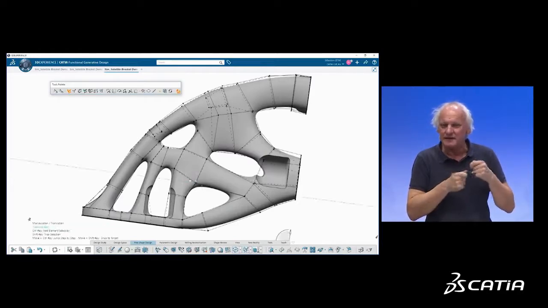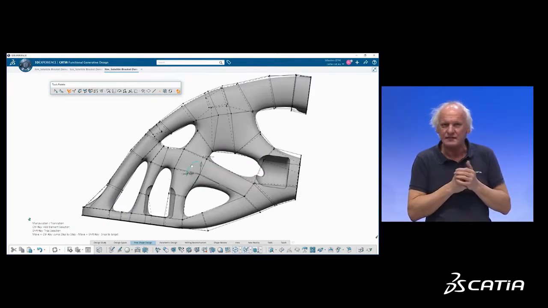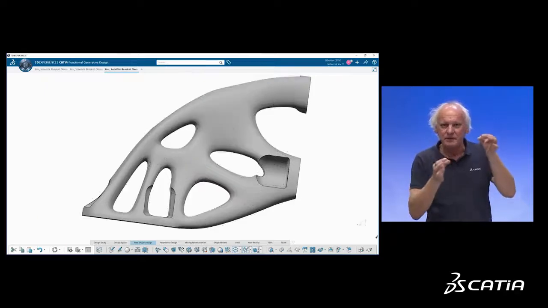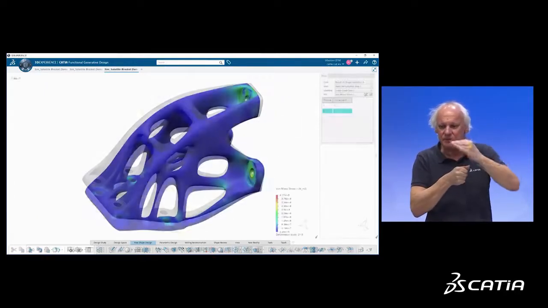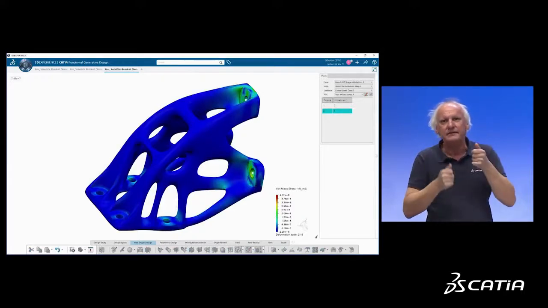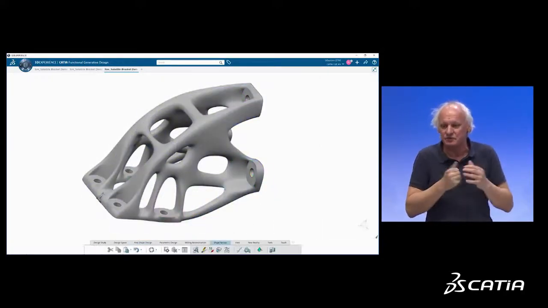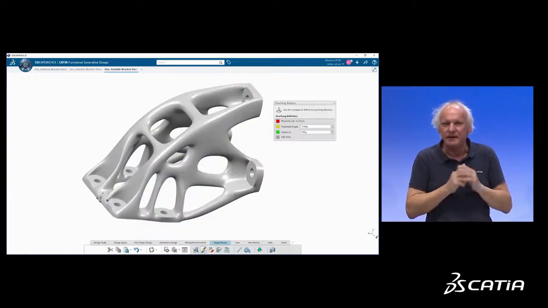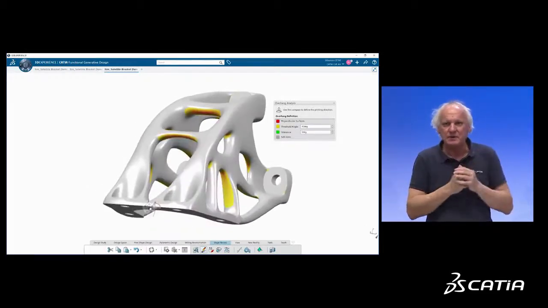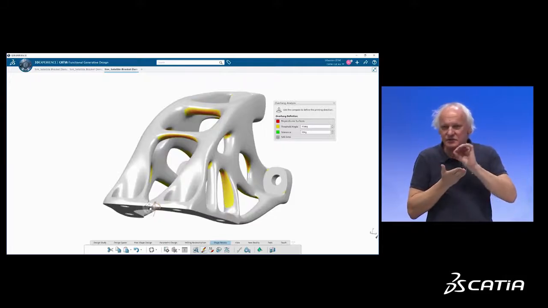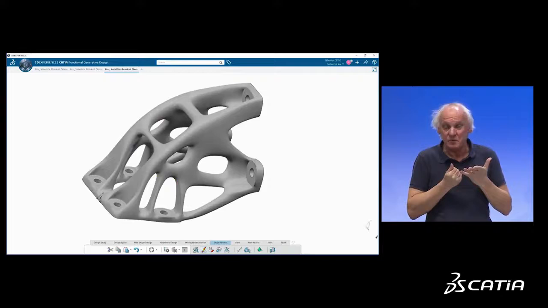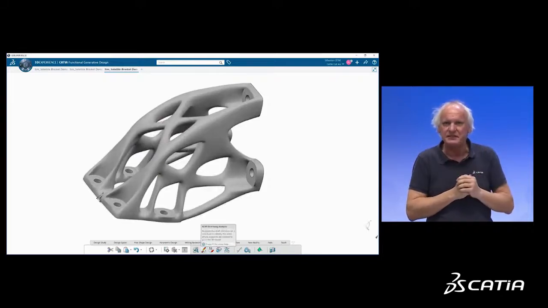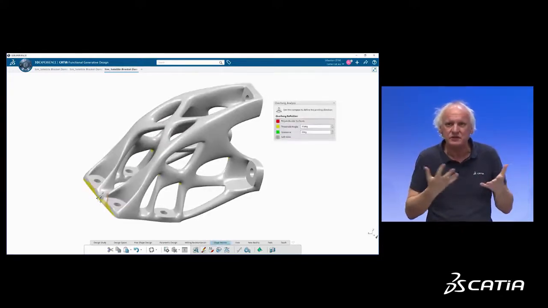I can modify this preliminary design, and I can, for example, push and pull on the base mesh of the subdivision surfaces that we are using to create those freeform shapes. As I modify, one-click validation is to check that everything's fine. I'm not sure the part is really without support. Not a problem. Inside CATIA, there are tools to look and display the areas where we will need supports, which are displayed in yellow.